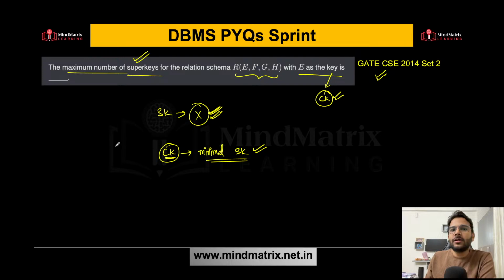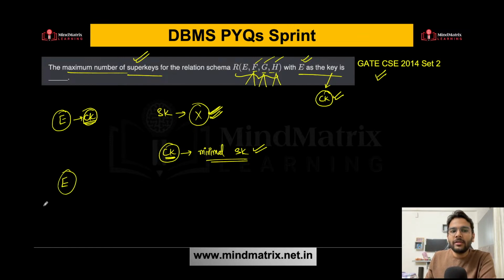Now here we need to find the maximum number of super keys, and it is already given that E is our key. You cannot find it out without the functional dependencies as well. So E is your candidate key here, right? Now when I talk about super key, if E is my candidate key, then you can add any number of attributes here. You have F, you have G, you have H. You have two choices here, either to add F or not. Similarly, you can add G or not. Similarly, you can have H or not. So many combinations will be formed, right?